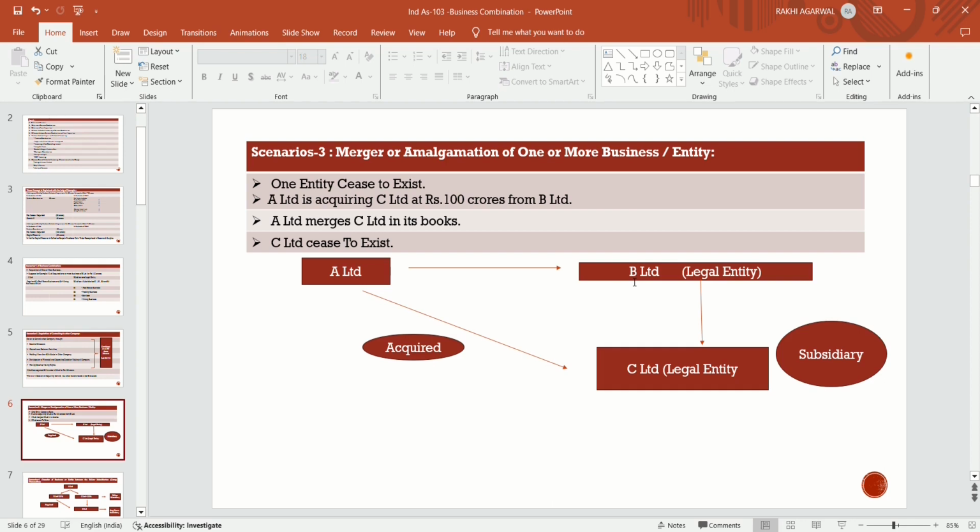So if two entities merge together and form one entity, and the existence of the other entity, that is the acquiring entity, ceases, then in that case it is also called a business combination. It is also treated as a business combination.